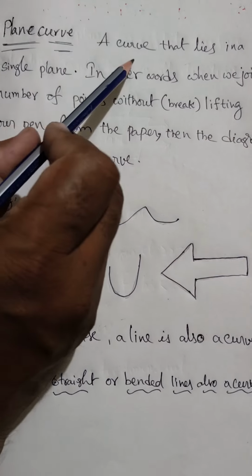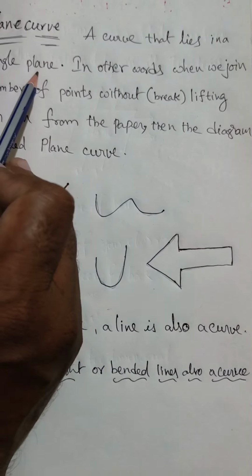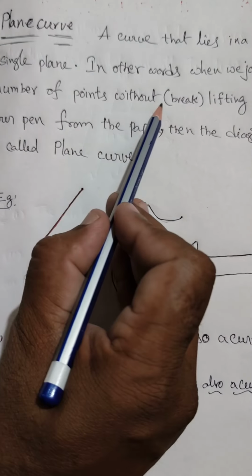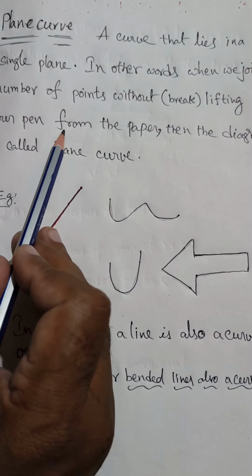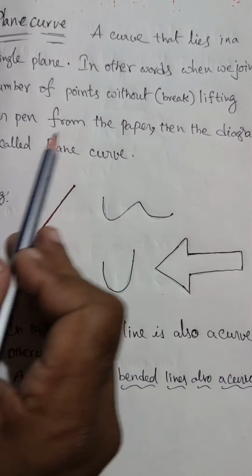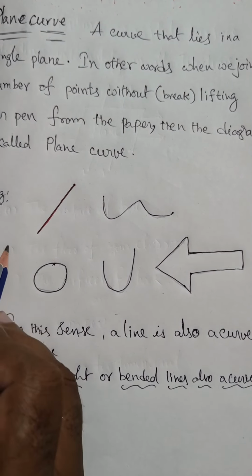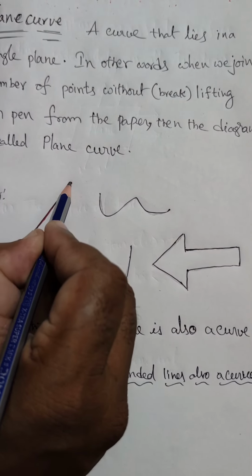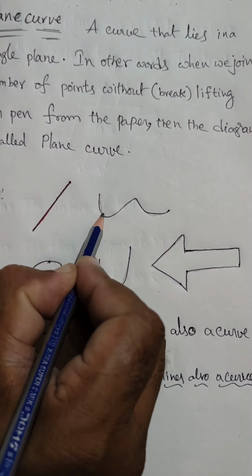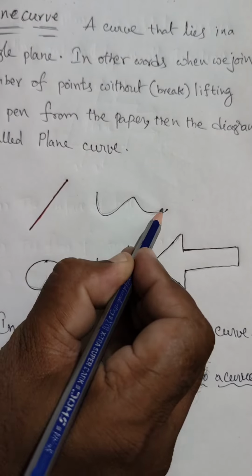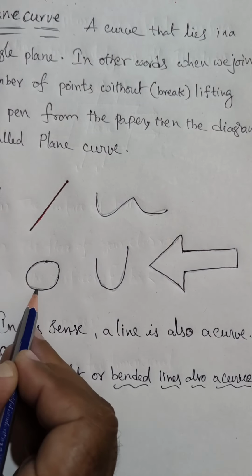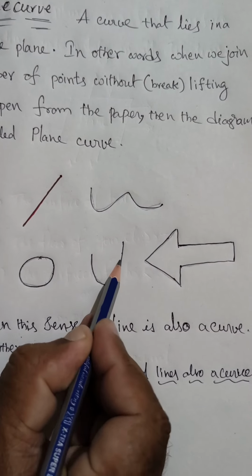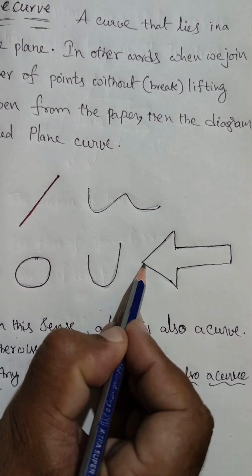Plane curve. A curve that lies in a single plane. In other words, when we join a number of points without lifting our pen from the paper, then the diagram is called a plane curve. Here some examples are given. Here I am taking one plane curve, another one, another plane curve, another plane curve.